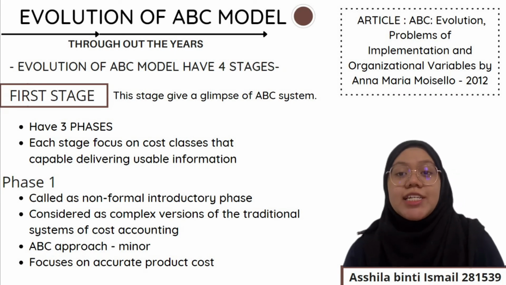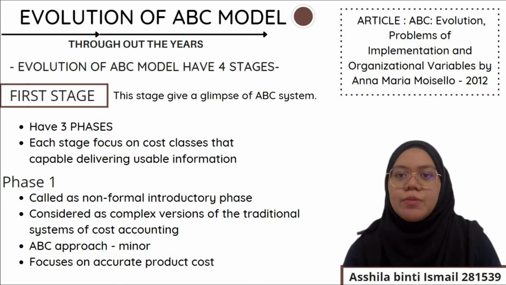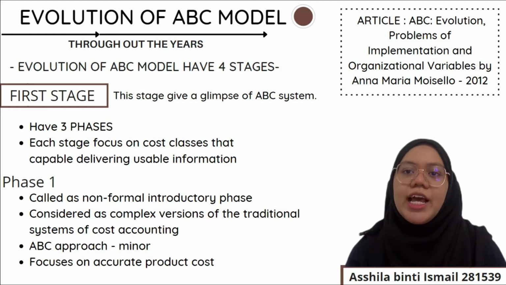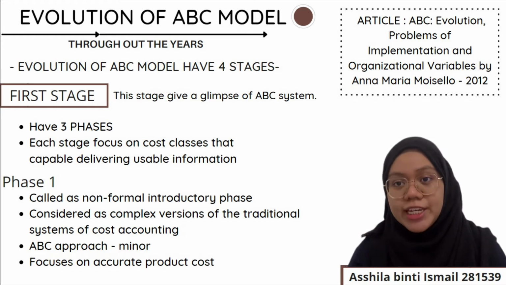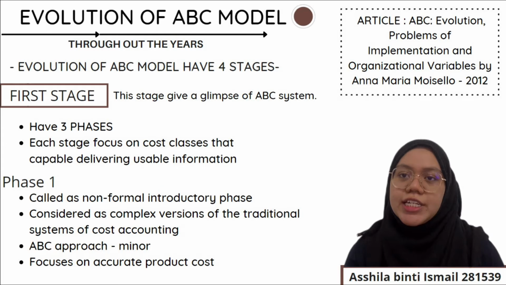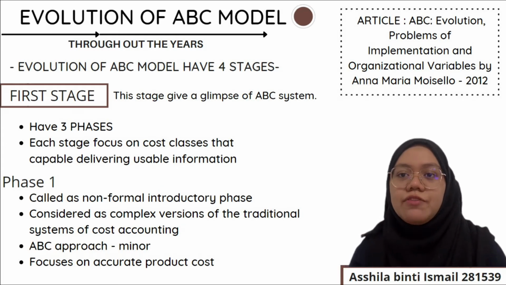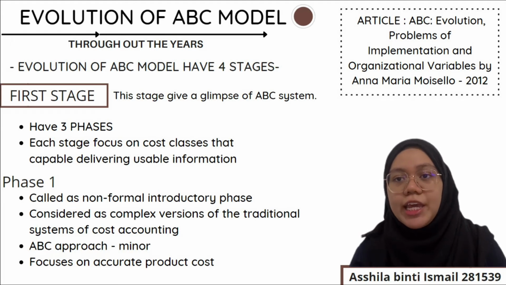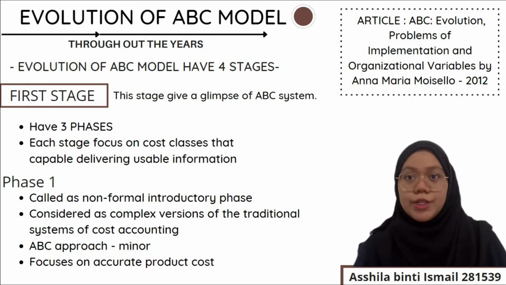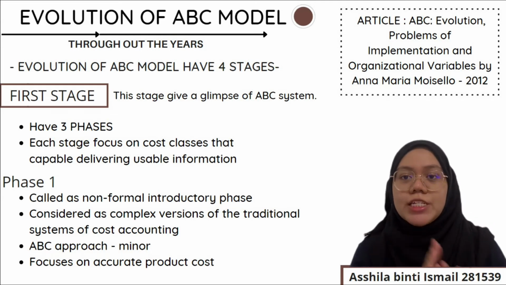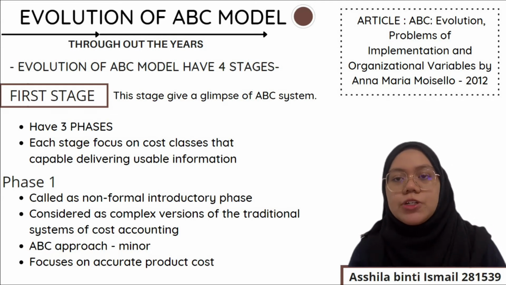And as for the article that I've chosen, written by Maria Moiselo, throughout the years, ABC models have gone through some evolution, and the ABC models have 4 stages of evolution. Each stage has been concentrated on cost classes of variable magnitudes capable of delivering usable information at various planning and programming levels. So the first stage is divided into 3 phases. The first phase is called the non-formal introductory phase.